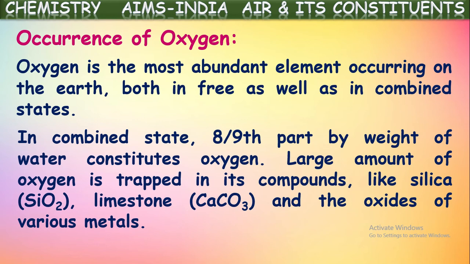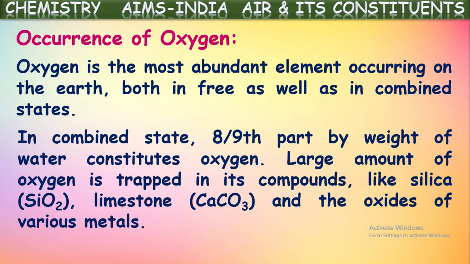If you see in terms of weight, 2 grams of hydrogen combine with 16 grams of oxygen. In the simplest ratio, 1 gram of hydrogen combines with 8 grams of oxygen, which means 8 by ninth part of water's weight is because of oxygen. That way, it is largely existing in the combined form in water. A large amount of oxygen is trapped in its compounds. Not only in water, oxygen is available on the earth in so many compound forms also.